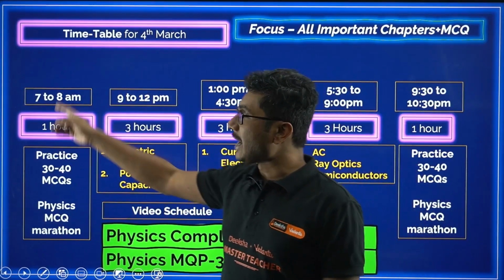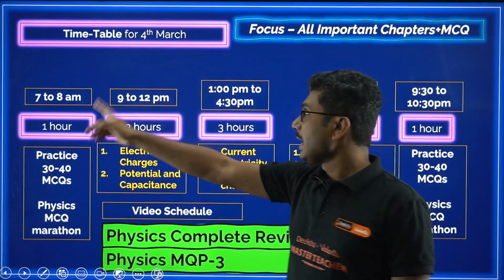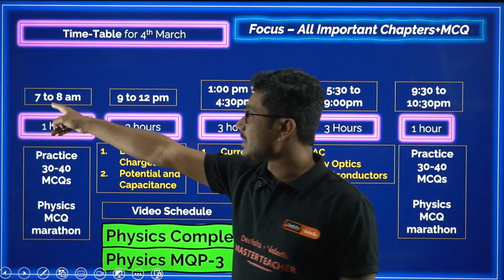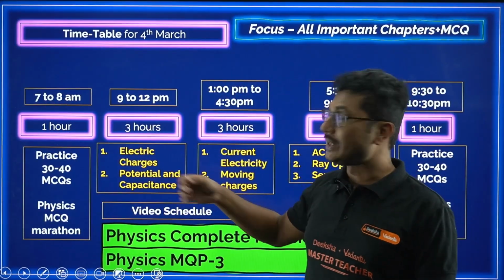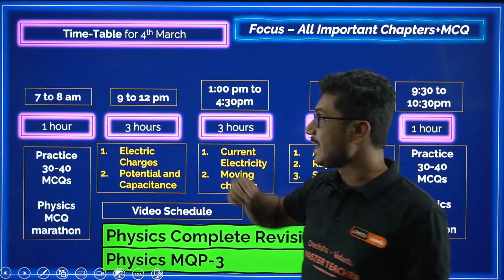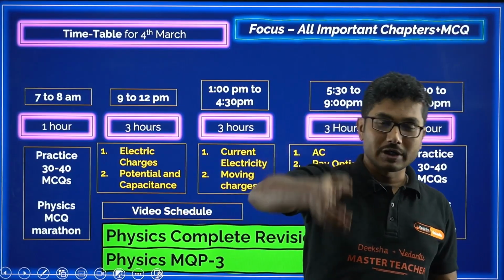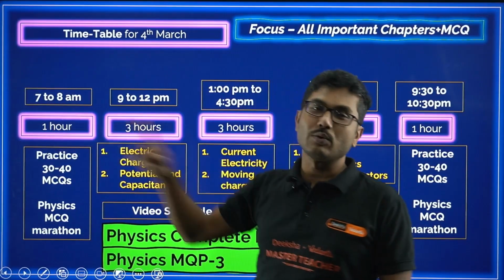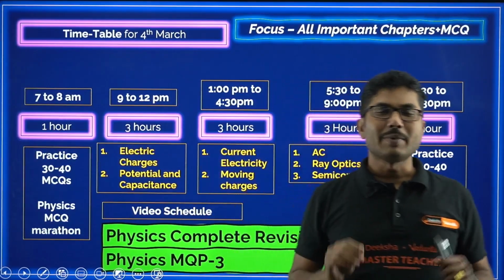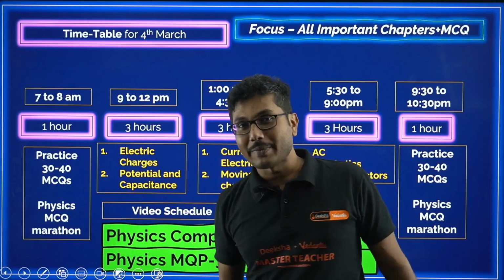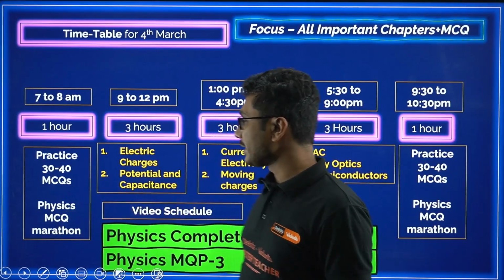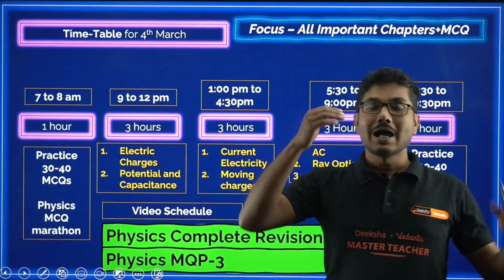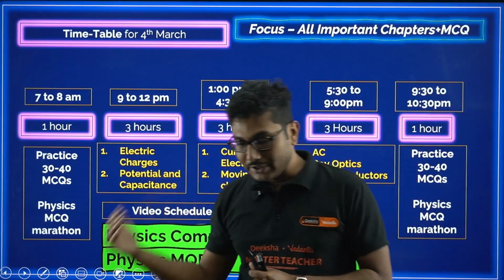So in the morning, you have to start at 7, possibly after a morning tea, not breakfast, morning tea. Have some tea or coffee or Horlicks, whatever you drink, and then from 7 to 8, 1 hour, you practice some MCQs. And from where can you practice MCQs? You can practice from the Physics MCQ Marathon. The PDF is available. You can check the videos as well.